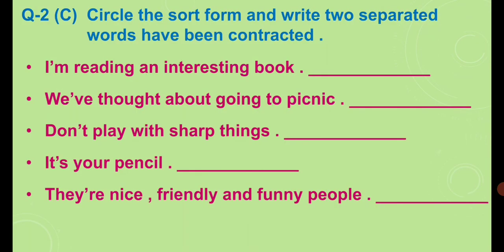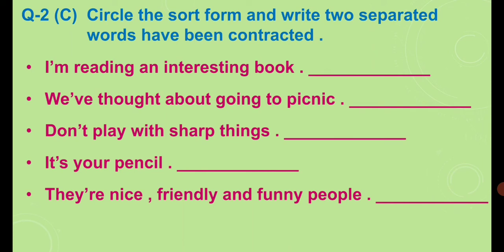Next question 2c, circle the short form and write the two separate words that have been contracted. So don't forget to circle and you have to write the full form of the particular contracted word in the given space. Don't write the contracted word, right? Otherwise your mark will be cut.